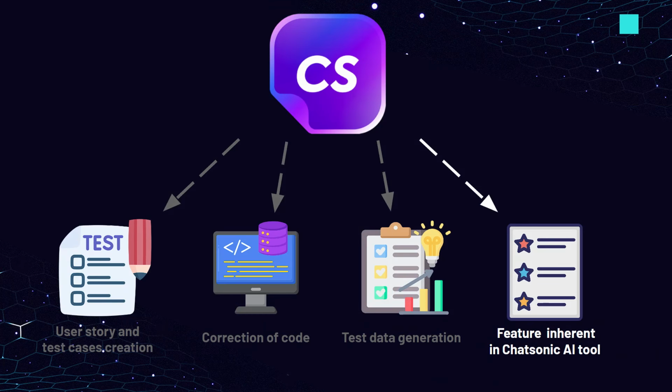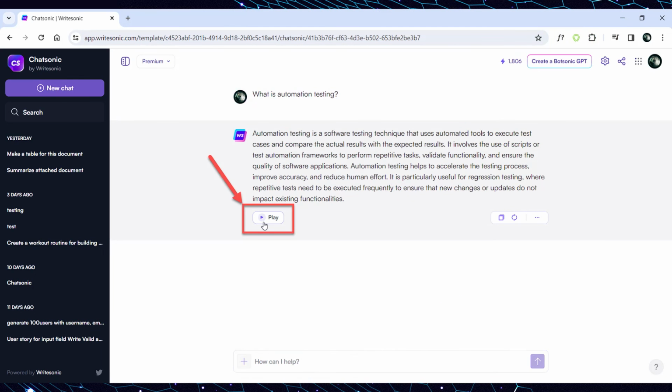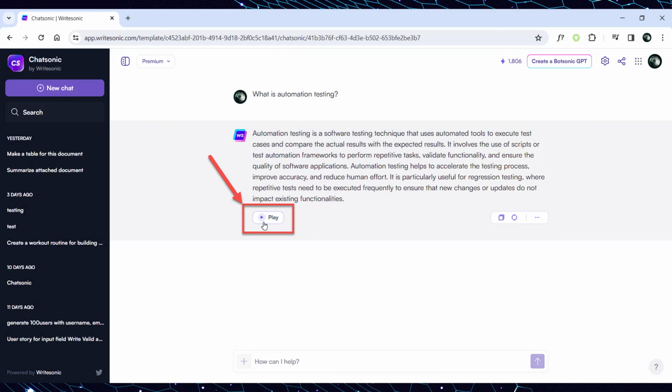Now, let's consider an inherent feature in the ChatSonic AI tool. One interesting and useful feature of ChatSonic AI is the possibility to listen to the answer that was generated. Let's try to do that. Open ChatSonic AI and input any prompt, for example, what is automation testing? After sending the prompt, ChatSonic provides the answer. At the bottom of the generated answer, you can find the play button. Click on it, and ChatSonic AI will start playing the generated voice response.